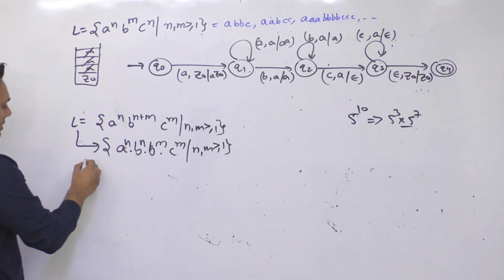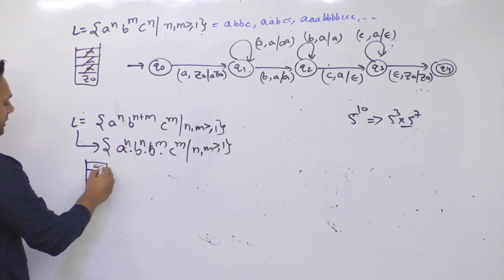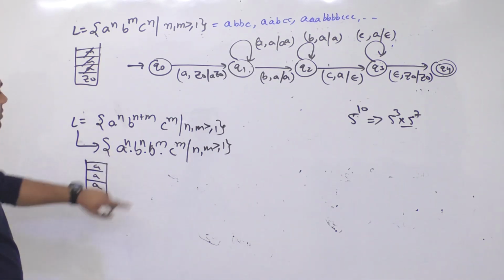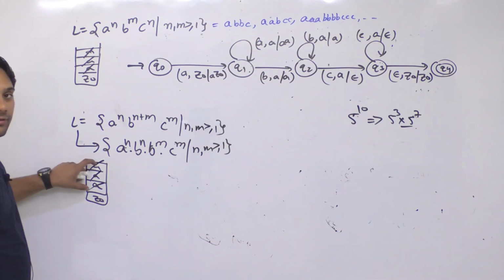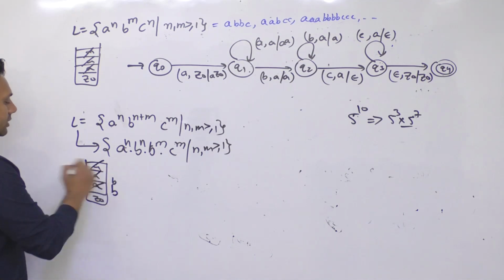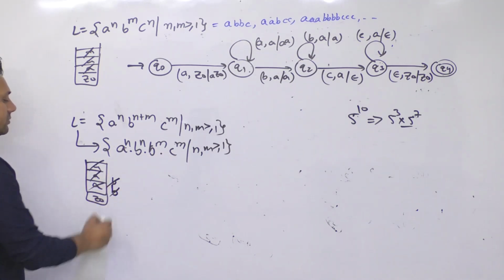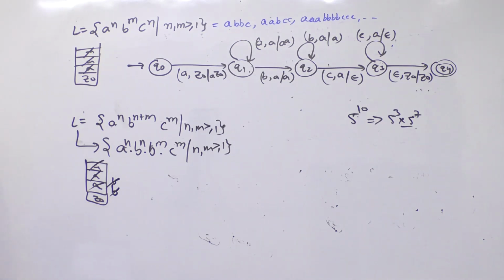Now what I can do in this case is, whenever I get a, I can insert all these a's inside the stack. Whatever number of a's you get, put all of them in the stack. As soon as you get a b, you can remove these a's, and when the number of a's are finished and you still have b's, then you are going to insert these extra b's onto the stack. And then when you get a c, you can remove these b's out of the stack, and then the stack is empty, so I'm going to leave it as z0. So let me make a PDF for this, and then I'll explain how this is working.